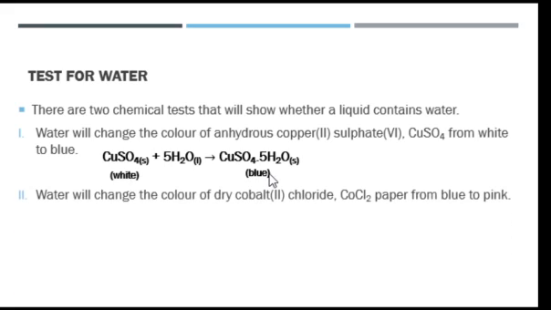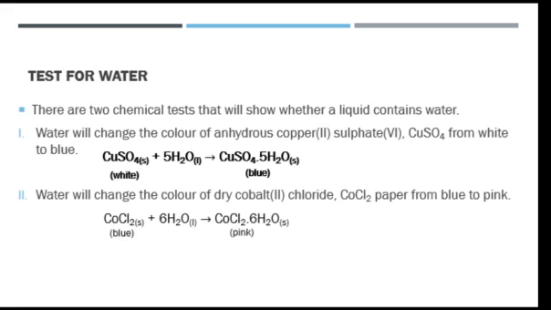The other method is water will change the color of cobalt 2 chloride paper from blue to pink. See a picture showing that from blue to pink.